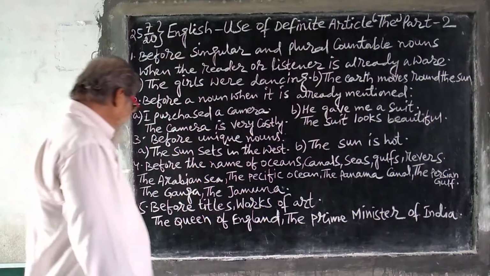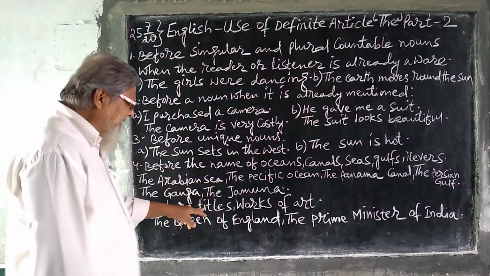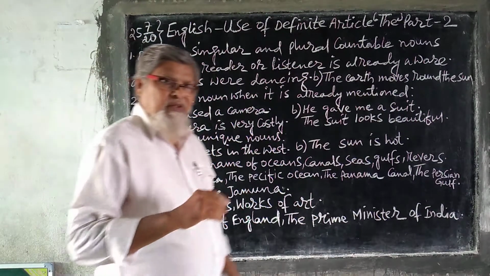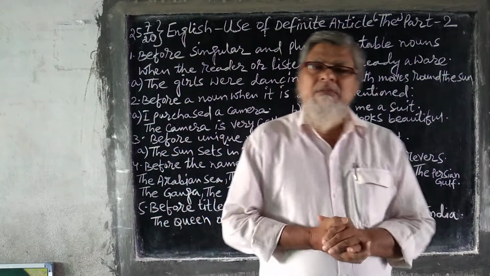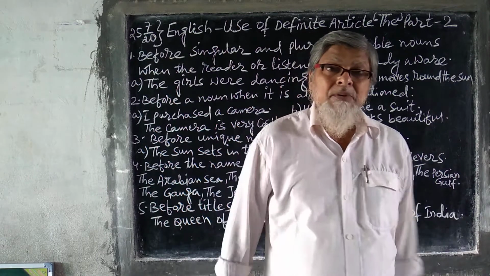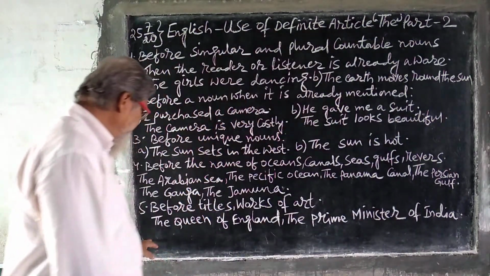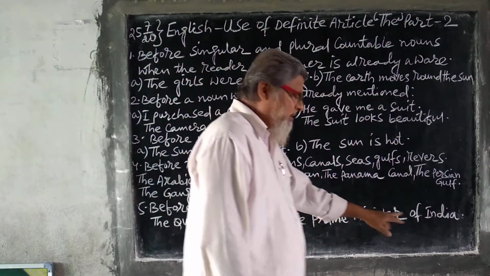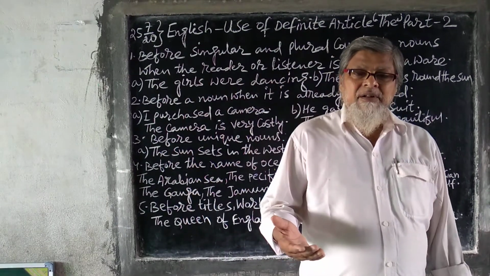Now you see, before titles, works of art, when you give any title to any respectable person, see, the Queen of England, the Prime Minister of India.